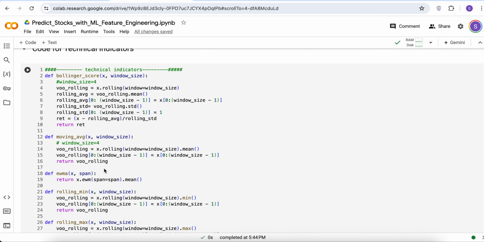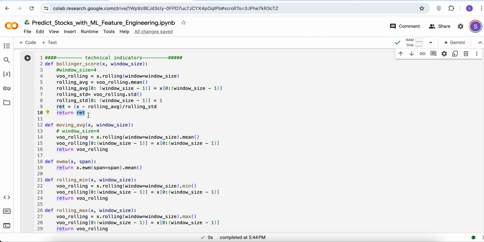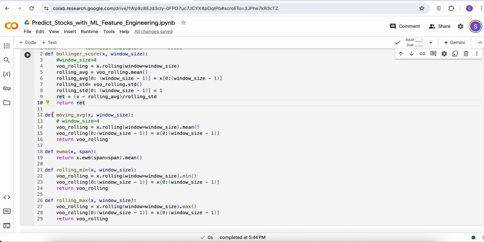But coming back to Python land, basically what we want to do here is take a data frame as an input and return another data frame as an output. So that is what our function is doing. And similarly, we have a function called moving average, which does the same thing. It takes the data frame as an input and it calculates the rolling mean.